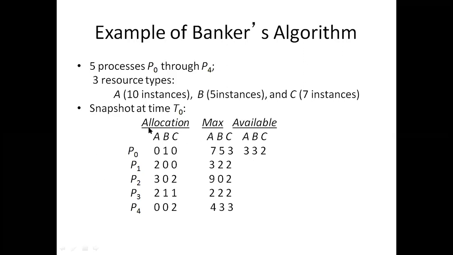Max minus allocation is called need. 753 minus 010 is 743. 743 still required by P0 to complete the task. Max means maximum resources required by a process to complete its task. Allocation means how many resources are allocated to the process. How will we get the need? Max minus allocation.